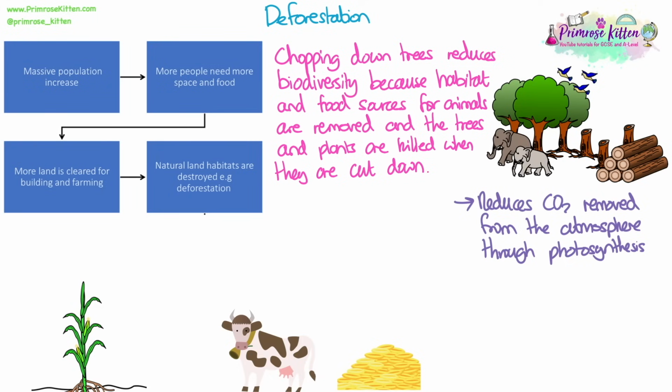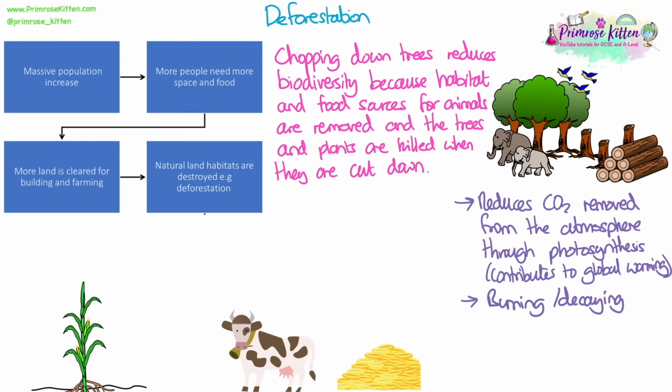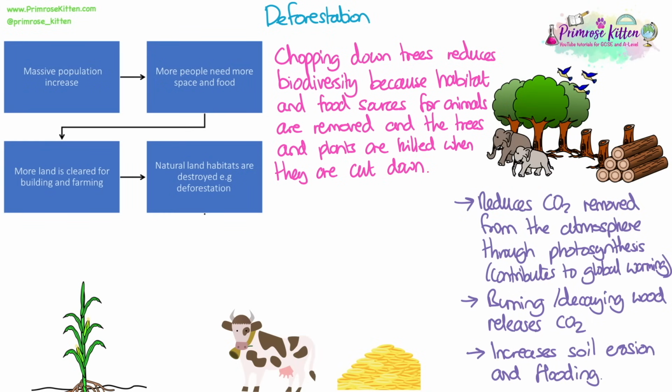Another disadvantage of deforestation is that it reduces the carbon dioxide that's removed from the atmosphere through photosynthesis, as there are fewer trees. This contributes to global warming. The burning of wood or leaving wood to decay that's been chopped down also releases carbon dioxide. And removal of trees increases soil erosion and flooding.